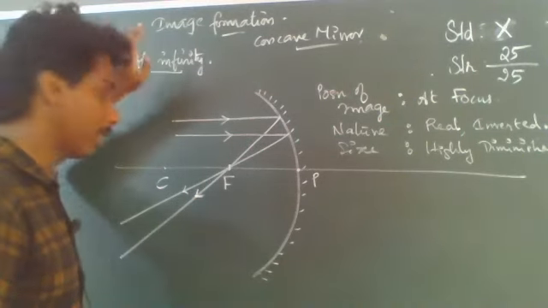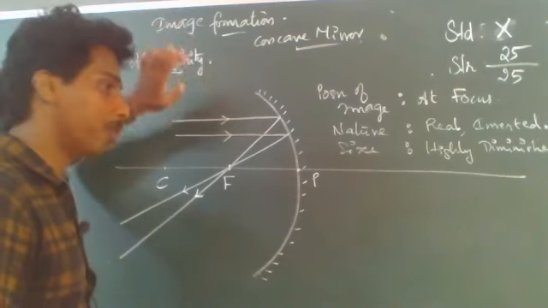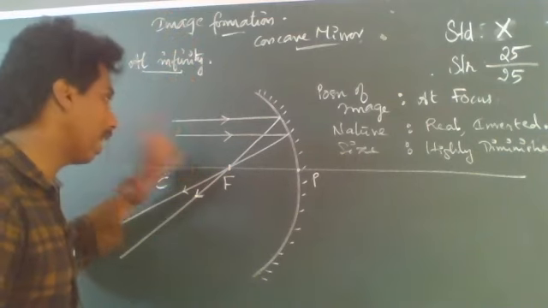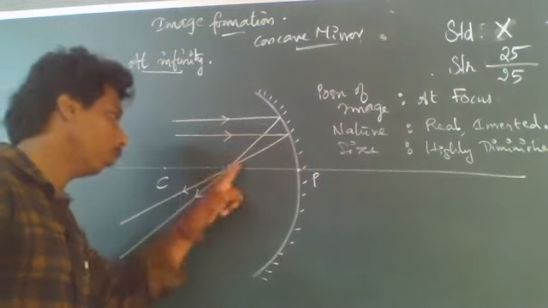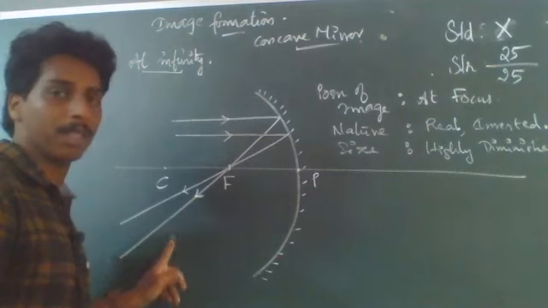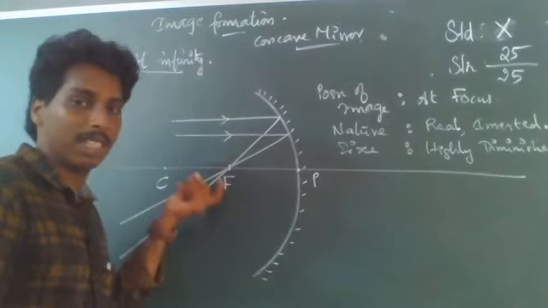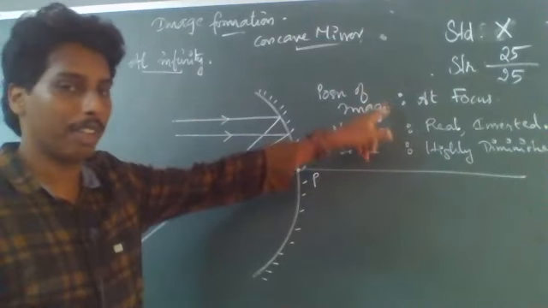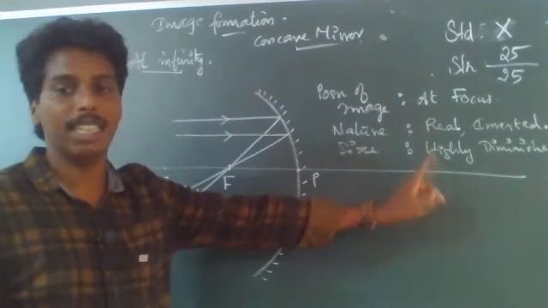So when the object is kept at infinity, the light rays behave as parallel light rays. If the light rays are parallel in nature, then after reflection, they pass through the principal focus of the concave mirror. So the reflected light rays meet at the principal focus, and the image is formed at the focus. The position of the image is at focus, the nature is real and inverted, and the size is highly diminished.